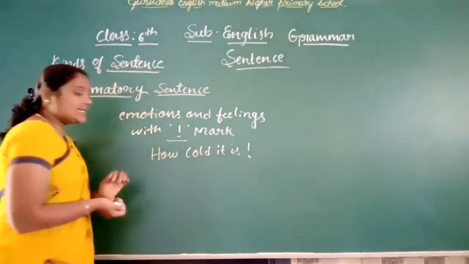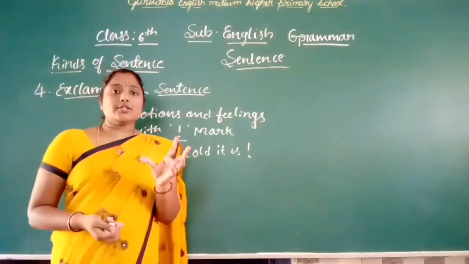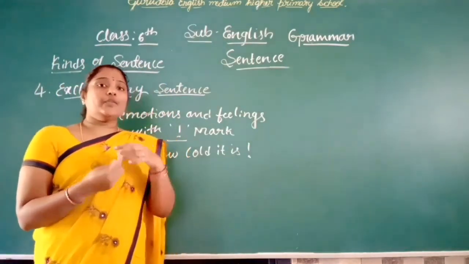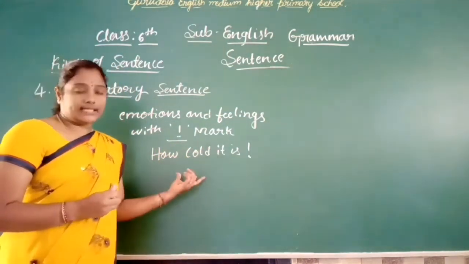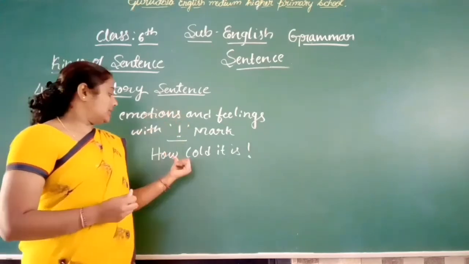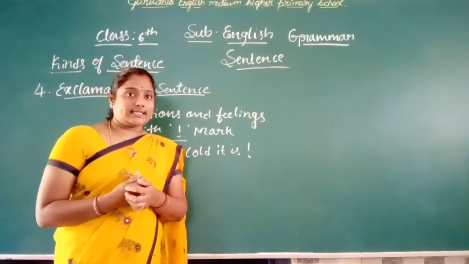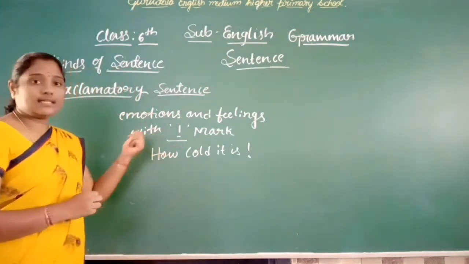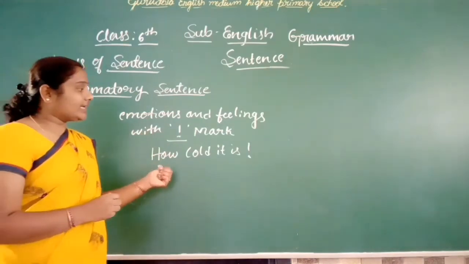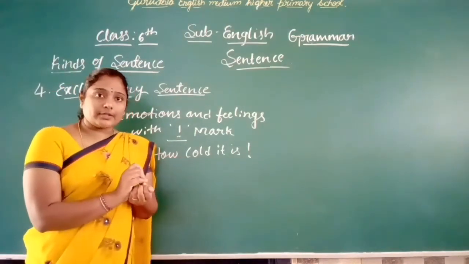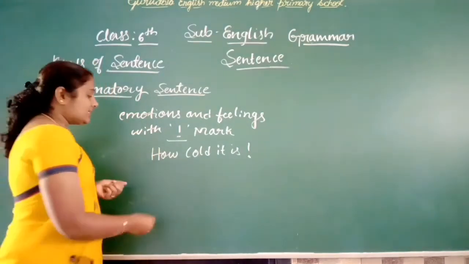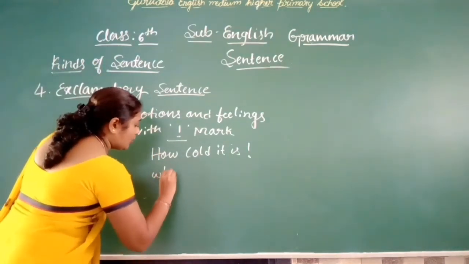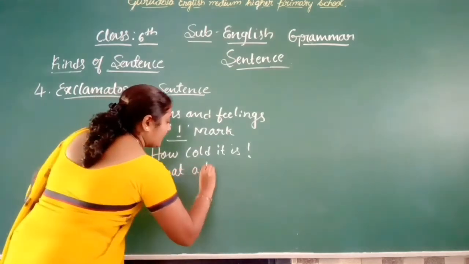For example, how cold it is. When we touch an ice cube, immediately how do we reply? How cold it is. It comes suddenly, just our emotions. We didn't take any time; in a fraction of a second we say how cold it is. Another example: what a beautiful day.